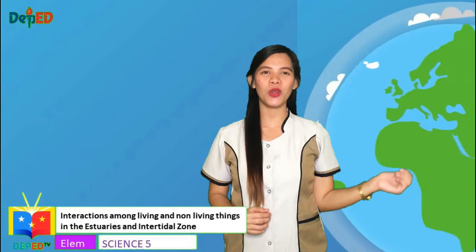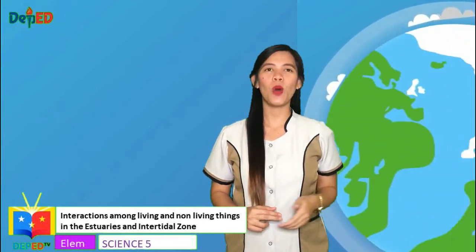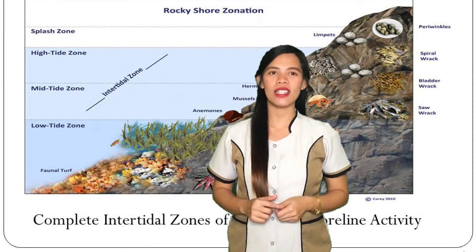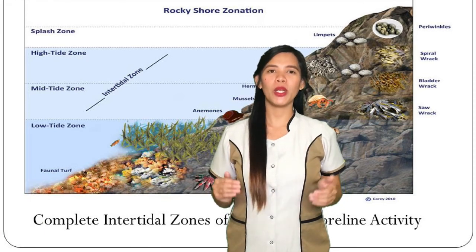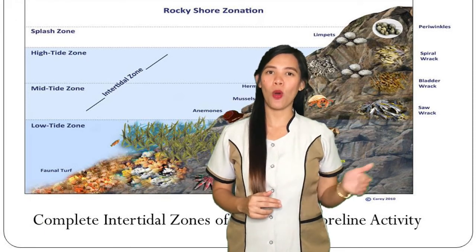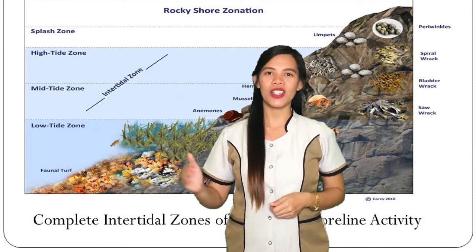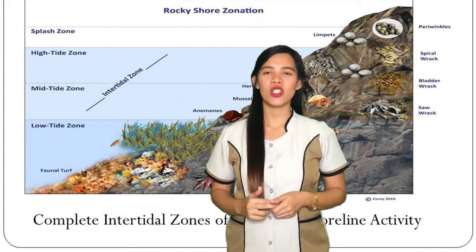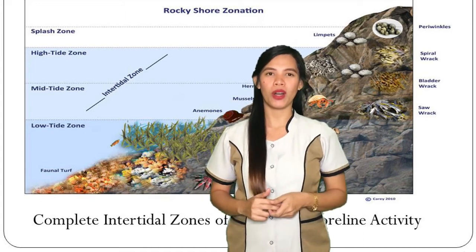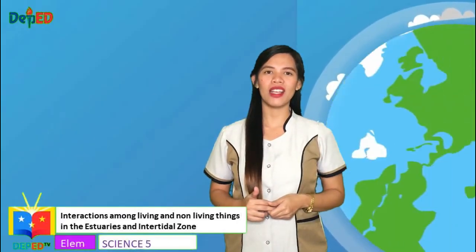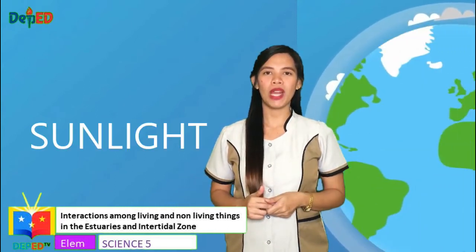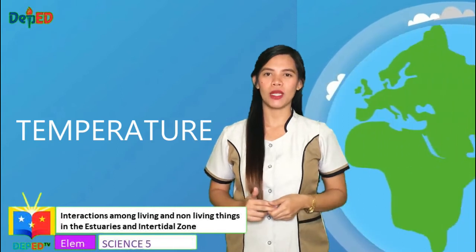Let's have the other one. This one illustrates an intertidal zone. As we could see in this image, the biotic organisms are corals, sea urchins, crabs, shrimps, starfish, and many more. The abiotic organisms are waves, sunlight, temperature, and water depth.